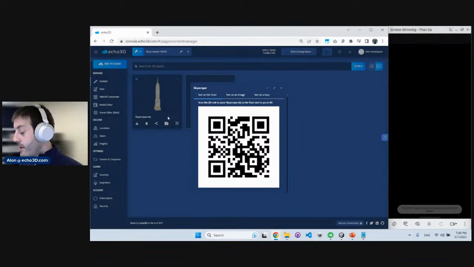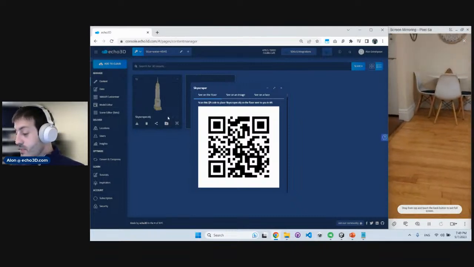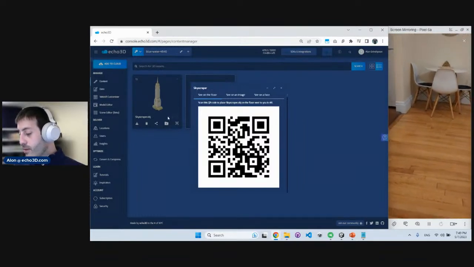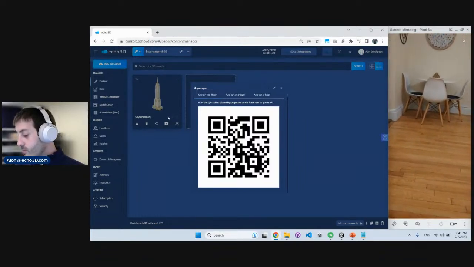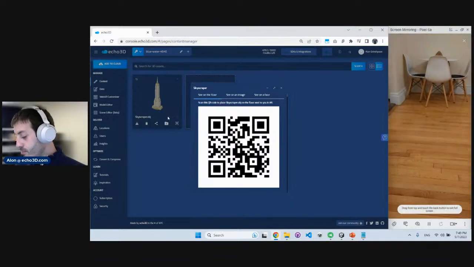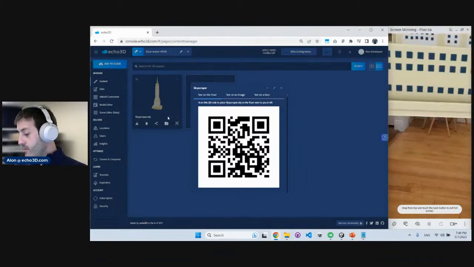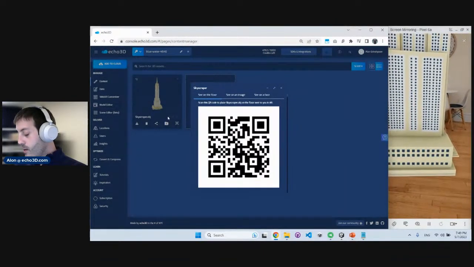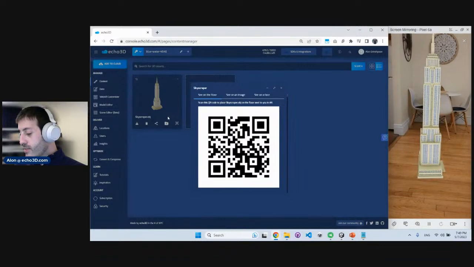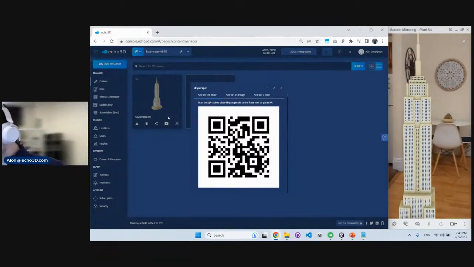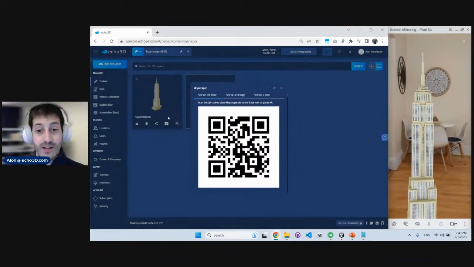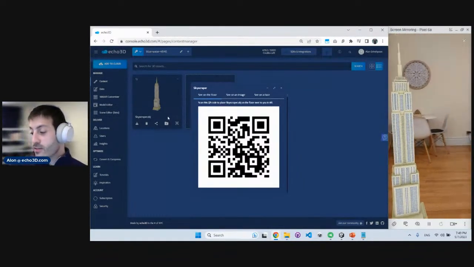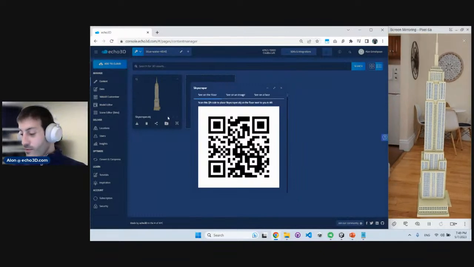If I click AR, the camera opens up. I'm able to stream that 3D model from the cloud to my environment. Let's do that again. There you go. Voila. You just move your phone a little bit. It recognizes any surface. It could be the floor, it could be a table or a chair, and that's it. The Empire State is here with me. I can walk around it, walk inside. Super simple. How cool is that? We just uploaded it, and literally a few seconds later, it's automatically ready for streaming. Really cool stuff.